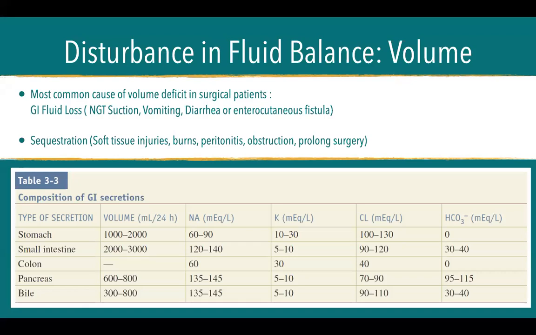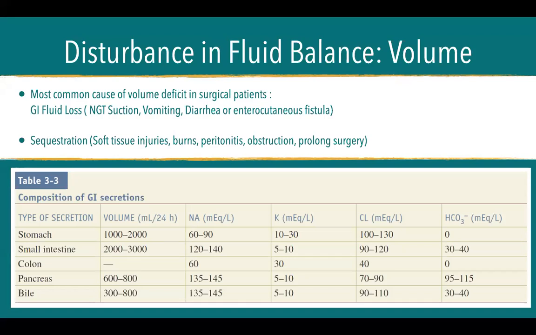Loss of water because it travels to other tissues, such as soft tissue injuries, wherein there is edema in the soft tissue of the area; burns, wherein there is no more protective covering or keratin in your skin, so that you would have more evaporation and more insensible fluid loss through the skin. Peritonitis, obstruction, and prolonged surgery all cause edema in the bowels, which leads to third spacing, or moving out of water from where it's supposed to be.